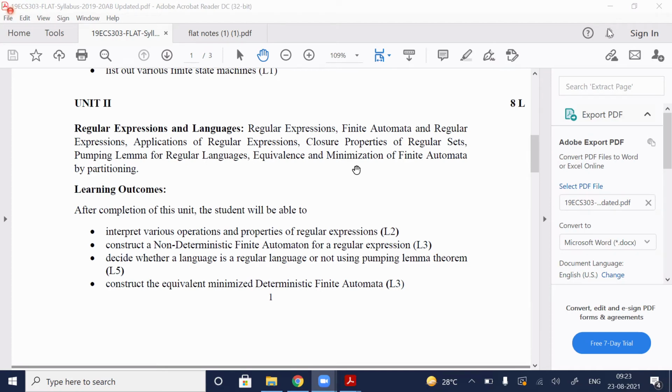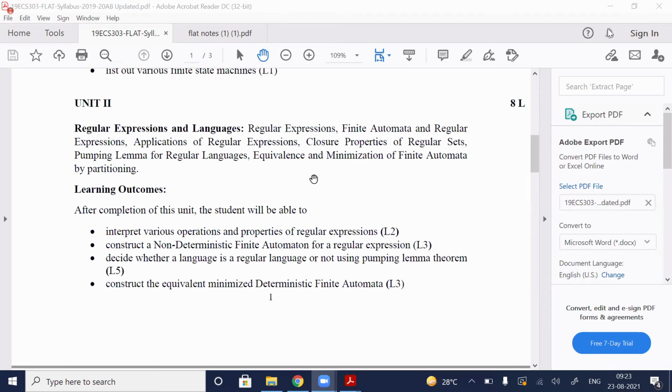Now we are left with only one topic, that is equivalence and minimization of finite automata by partitioning. Minimization of finite automata, I think I have explained. Did you remember? Or shall I repeat? Please respond, nothing wrong in that. Okay, first we'll see minimization.